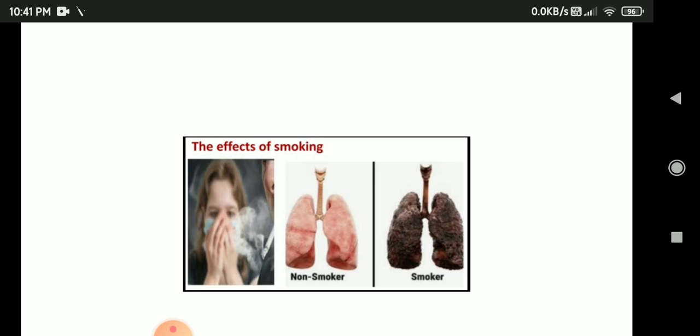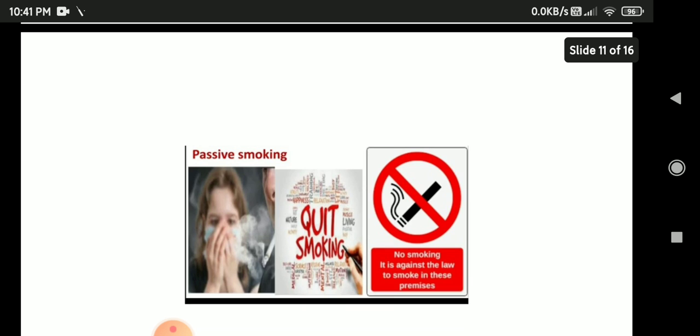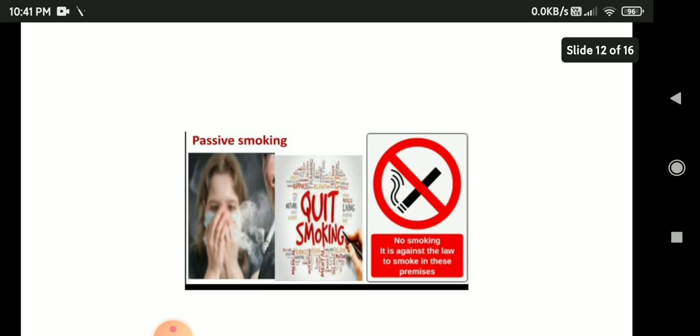Okay, now passive smoking. Coming to the next, passive smoking. If there are people around us who smoke, then we may have to face the consequences of smoking even if we do not smoke ourselves.